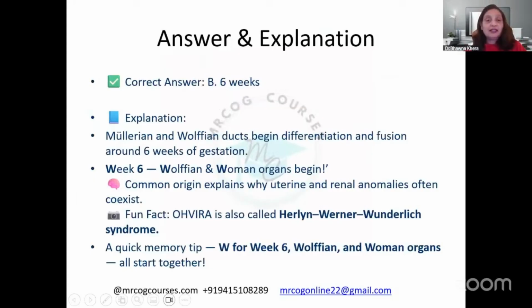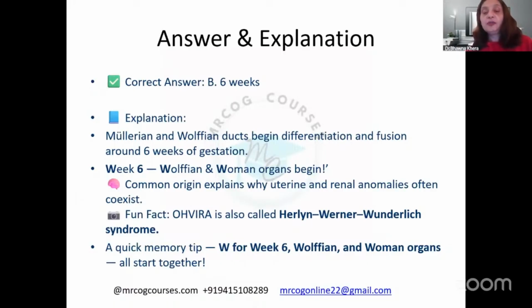6 weeks is the correct answer. Because the Mullerian and the Wolffian, paramesonephric and mesonephric ducts, both begin differentiation and fusion around 6 weeks of gestation. You can remember it as: week 6, Wolffian and women organs begin. The common origin explains why uterine and renal abnormalities often coexist.